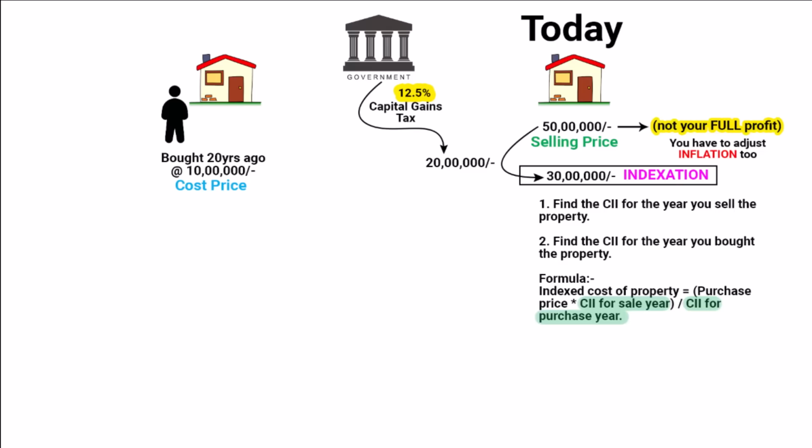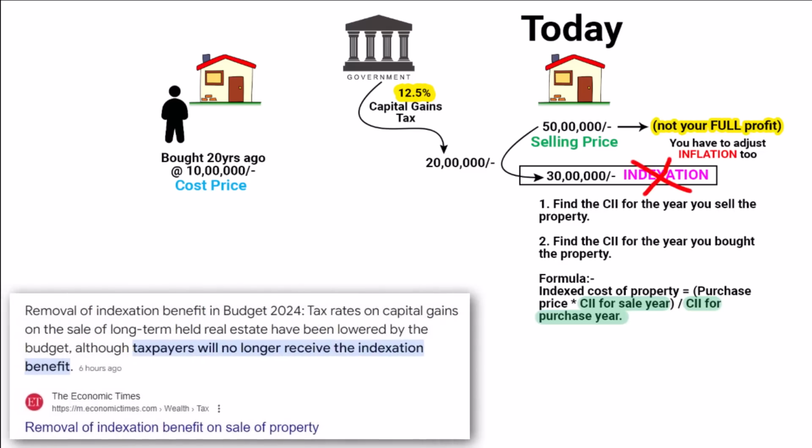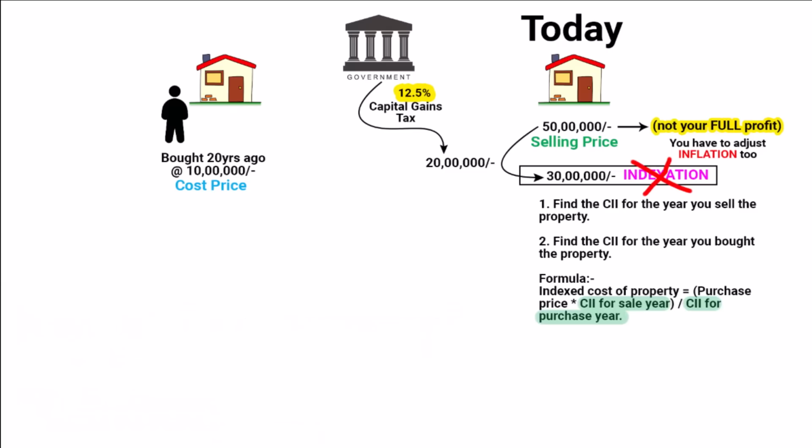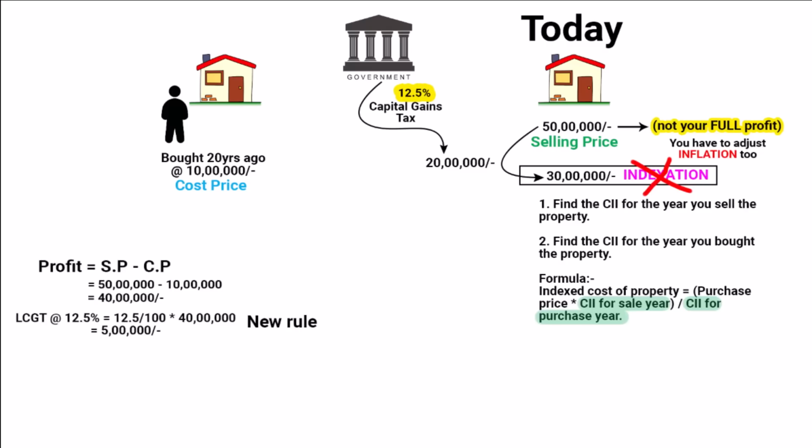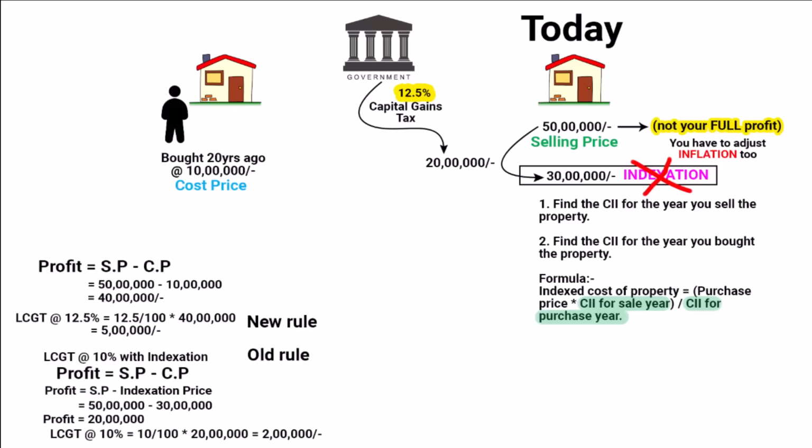Now what the government has done is they have removed this benefit of indexation. In other words, what the government is saying is that we won't consider inflation anymore. You pay tax on the whole amount. If we go back to the same example, 50 lakhs minus 10 lakhs is 40 lakhs. So 12.5% of 40 lakhs is 5 lakhs. And before this government decision, if you calculate with 10% capital gains tax with indexation included, it used to be 10% on 20 lakhs, which is 2 lakhs.